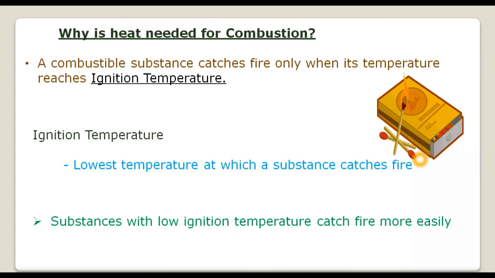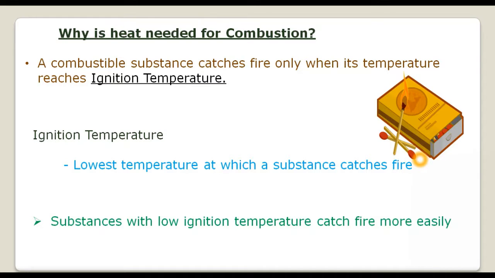So for now, we understood that heat is important for combustion. A substance will not undergo combustion on its own. Every substance has an ignition temperature, and in order to make the substance reach its ignition temperature, external heat needs to be applied to it. So we found that three conditions are very important for combustion to take place: a combustible substance or fuel, air, and heat.